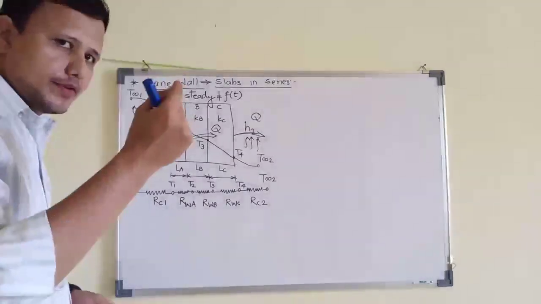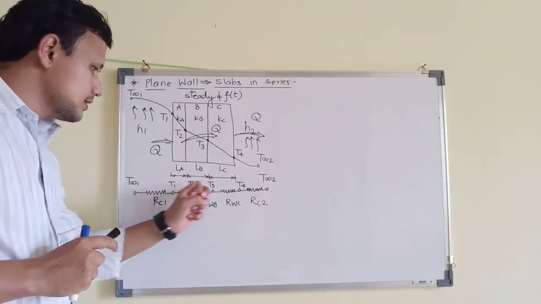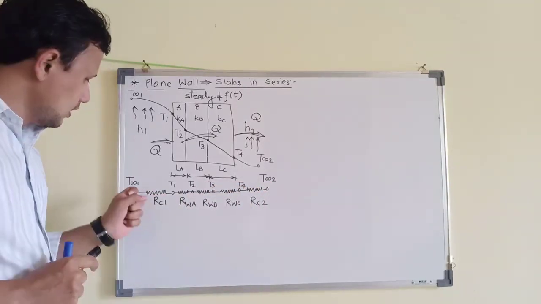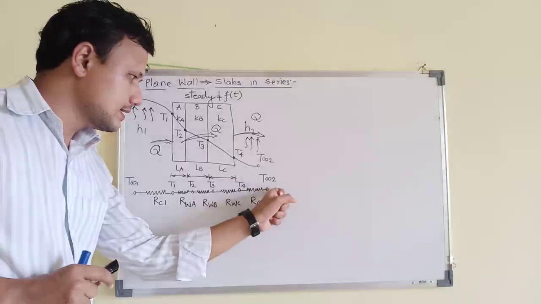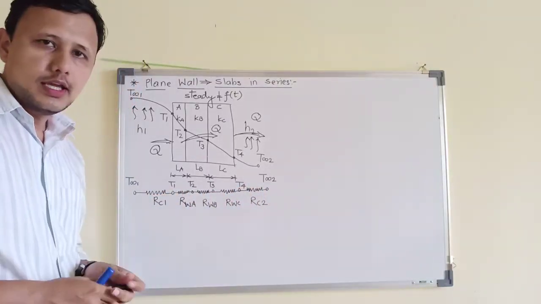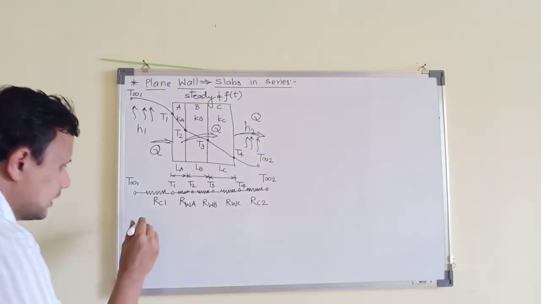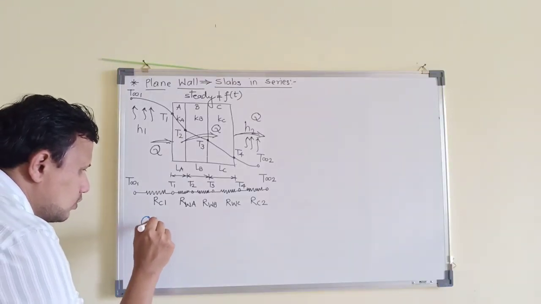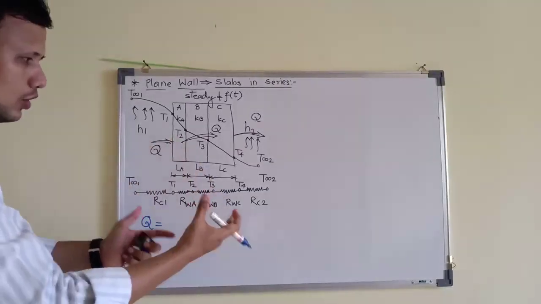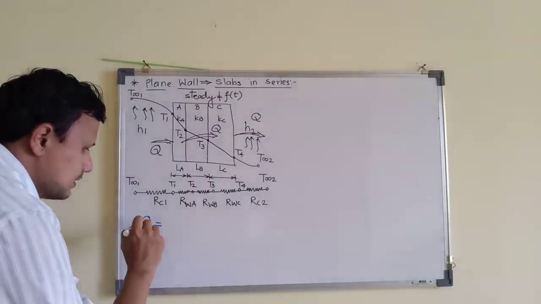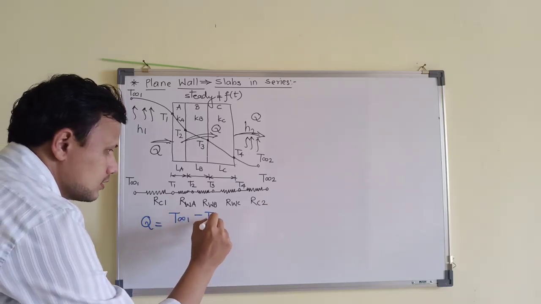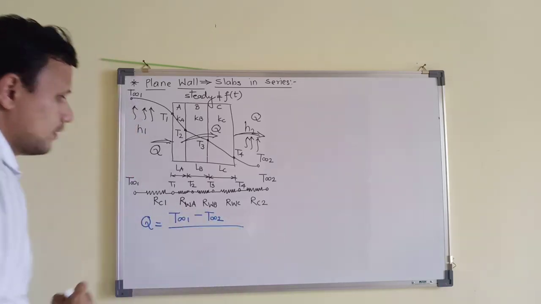So just like our previous understanding, हम जितने भी stations cross करेंगे उतने stations हमको equation में लिखने पड़ेंगे. This is our origin, this is the destination. Whatever comes on the way, we have to include it in the equation. So that's why the heat transfer rate Q will be simply, that's the beauty of electrical analogy, that it simplifies all your equation. So this is simply T infinity 1 minus T infinity 2 divided by